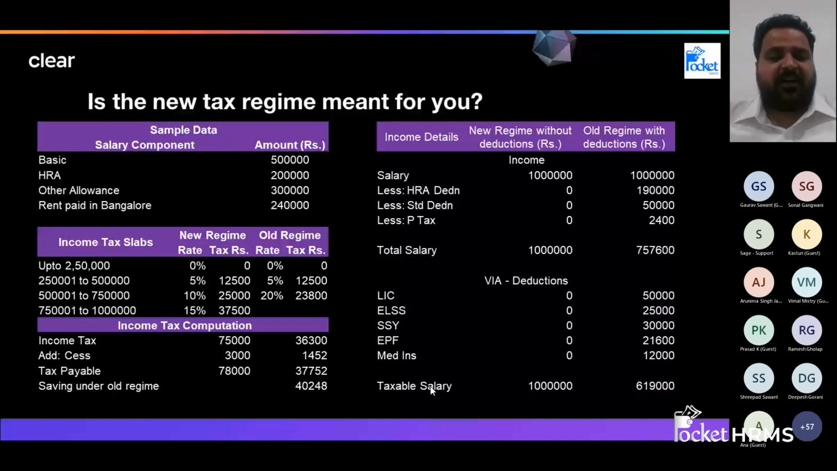So we have seen that under the new regime, if you are not claiming any deductions and paying taxes on the full 10 lakhs, I'm actually paying 78,000 of tax. But with the same thing, claiming all the deductions available, I'm saving 40,000 of tax in the old regime. So if you can invest, you can save more under the old regime compared to the new regime. I think this makes sense and it is clear to us all.